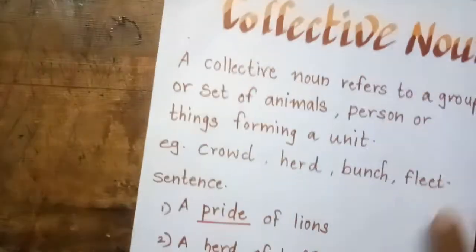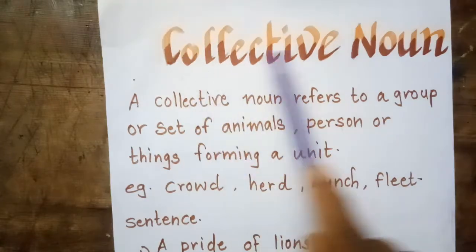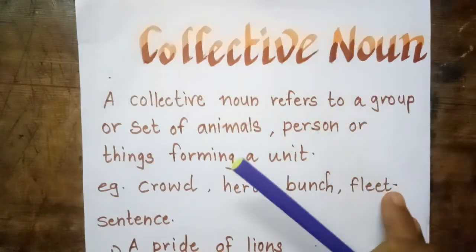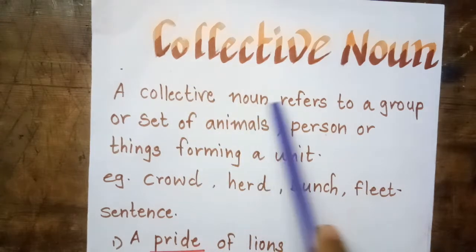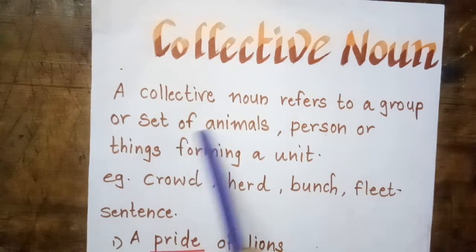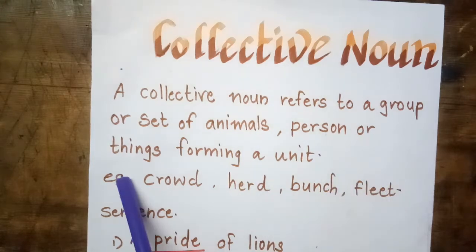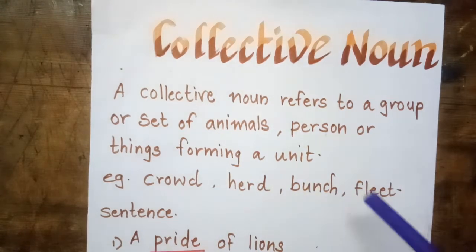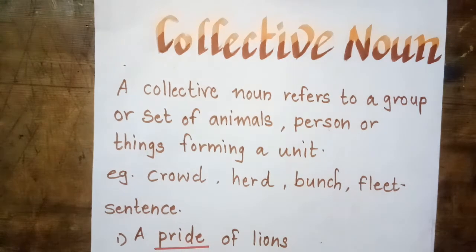Next noun is collective noun. A collective noun refers to a group or a set of animals, persons or things forming a unit. So here collectively used, that is the collective nouns, in the form of a group, and that group can be a set of animals, then it can be persons or it can be things. So we'll see the examples. For example, crowd, herd, bunch, fleet. So these are the collective nouns.